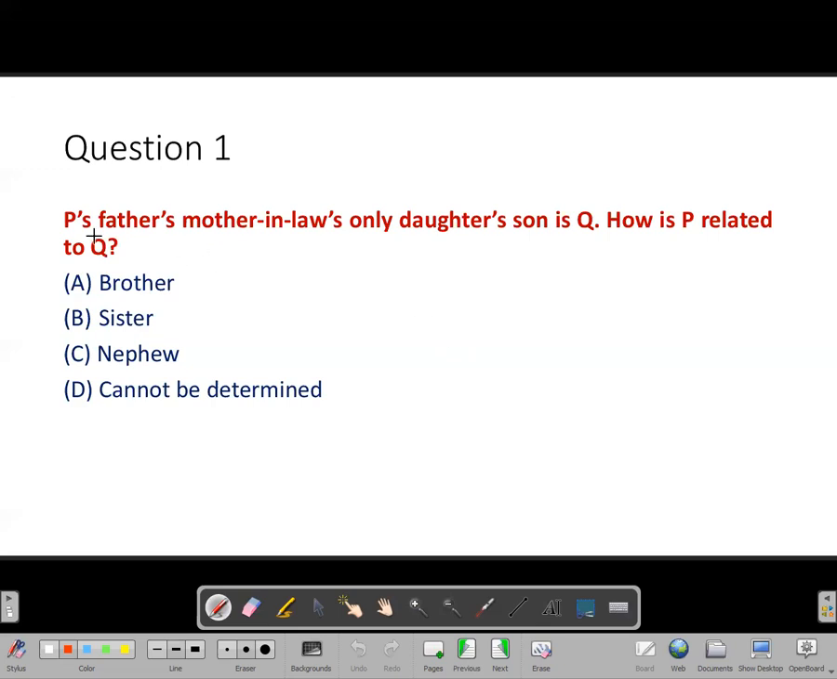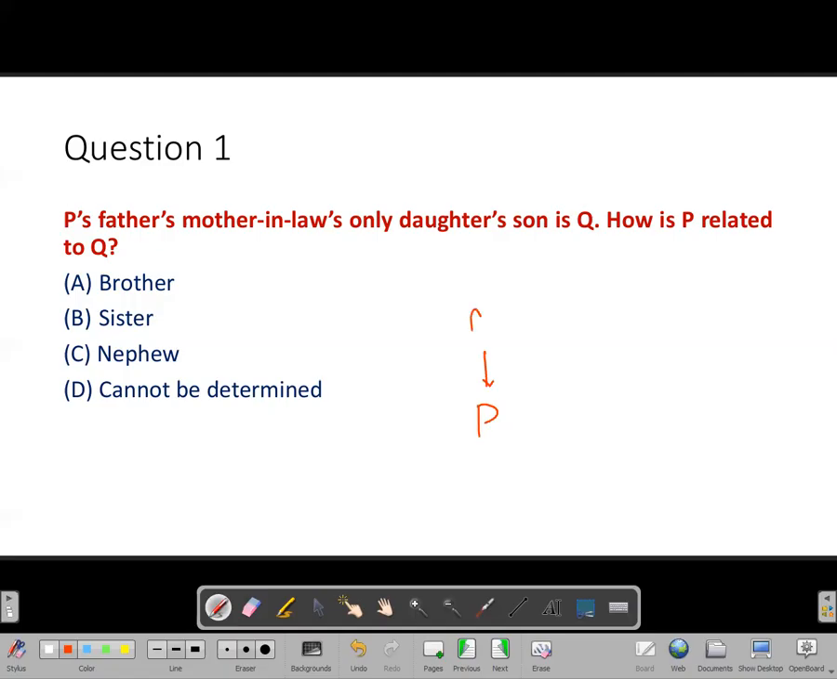It's given P's father's mother-in-law's only daughter's son is Q. How is P related to Q? This is the question. So let us draw the family tree. Okay, so we have a P here.